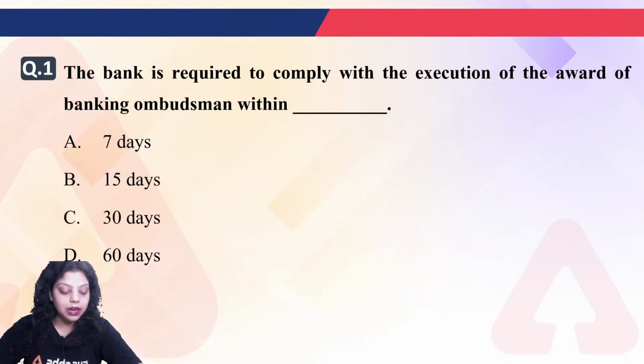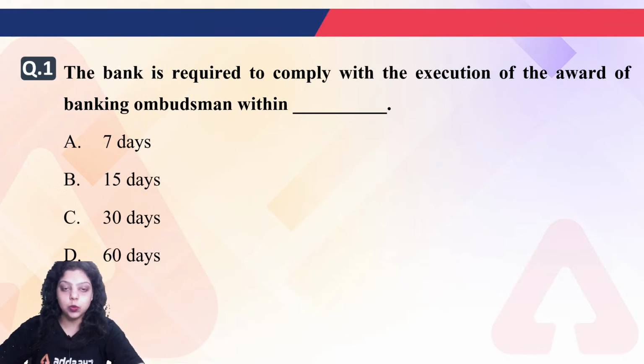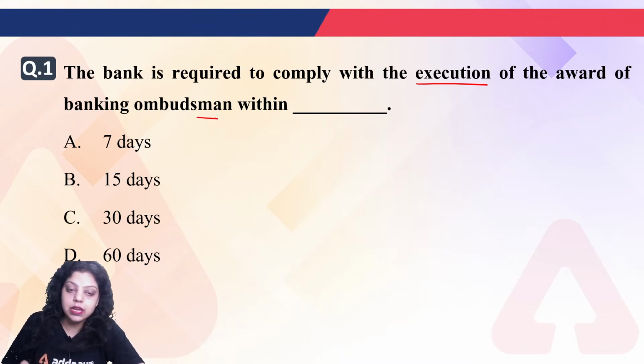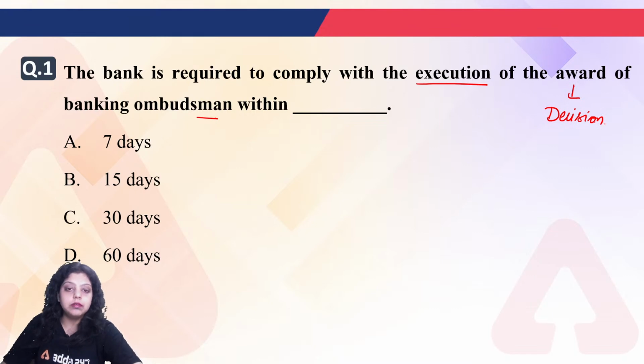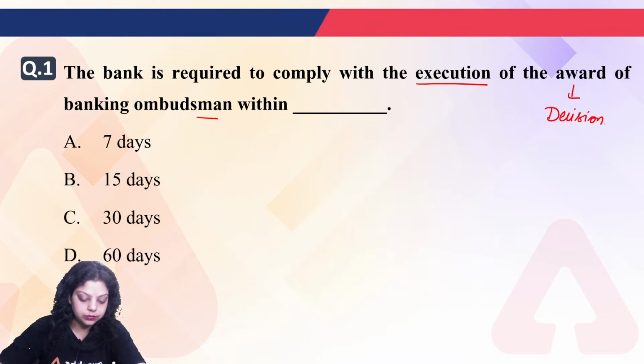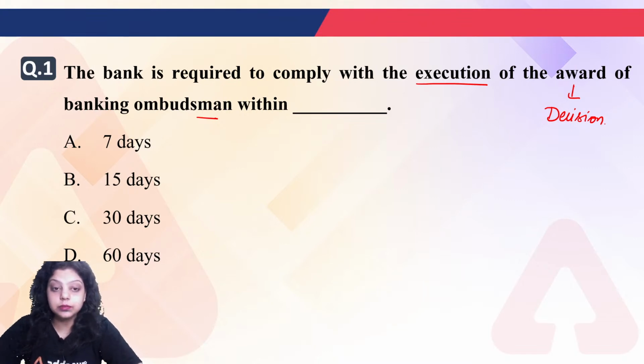Now let's start with the first question, which is asking that the bank is required to comply with the execution of the award of banking ombudsman within how many days? 7 days, 15 days, 30 days or 60 days. So it is asking about the bank being required to comply with the execution of the award. Now what does award mean? It is the decision of the banking ombudsman. So within how many days does a bank have to comply with the decision of the banking ombudsman? Is it 7, 15, 30 or 60 days? Which of the following is correct? A, B, C or D?